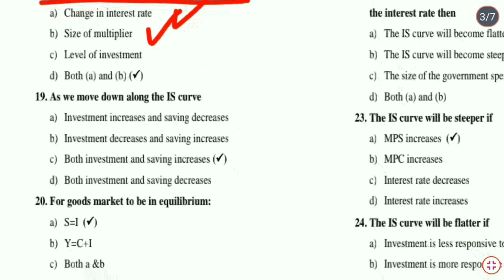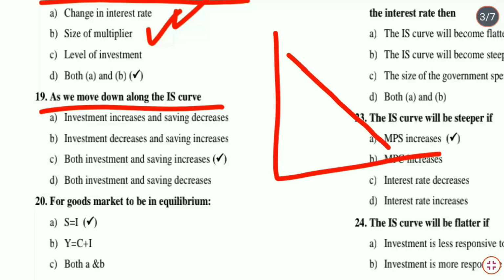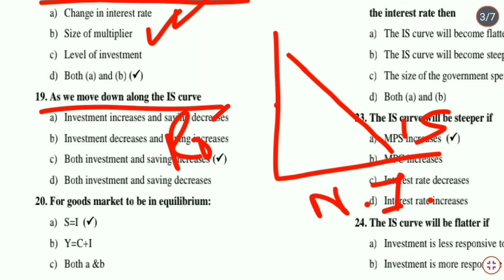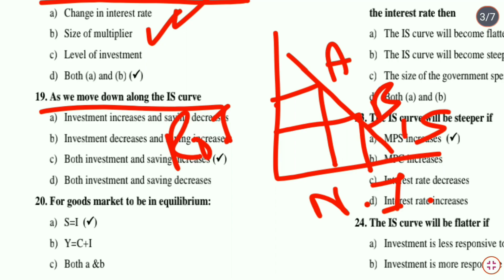Next, that is question number 19. As we move down along the IS curve, जब हम IS curve में, this is the IS curve, when we will move down along the IS curve, यहां से हम नेशनल इनकम को मेजर करते हैं. दिस इज द IS curve. यहां से हम रेट ऑफ इंटरेस्ट को मेजर करते हैं. As we move down, for example, from point A to point B, what will happen?